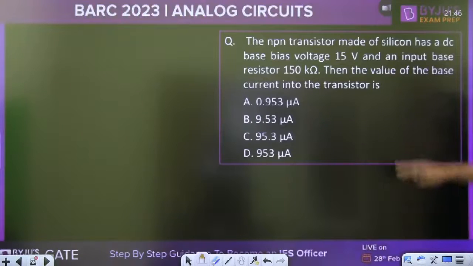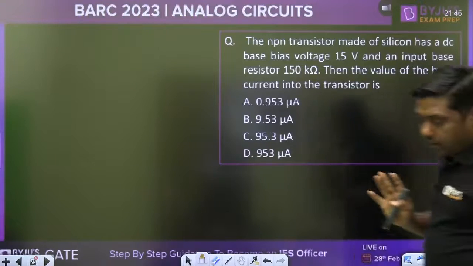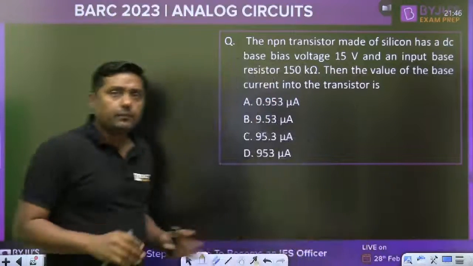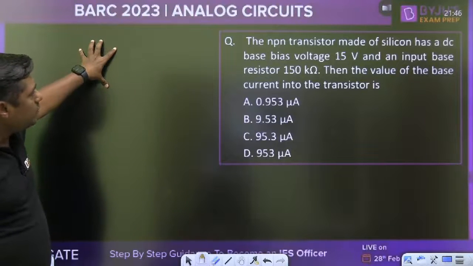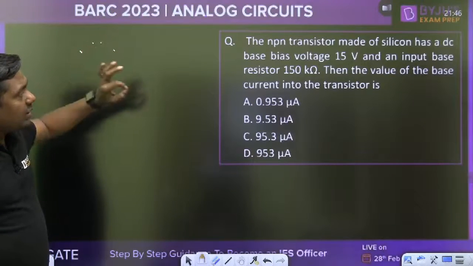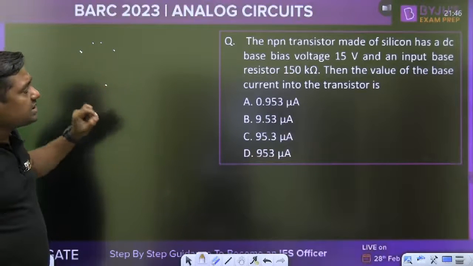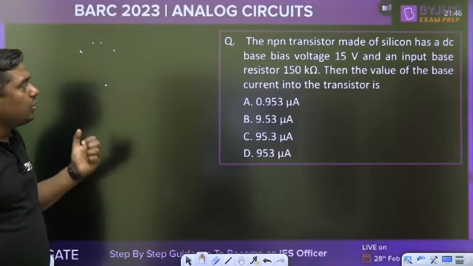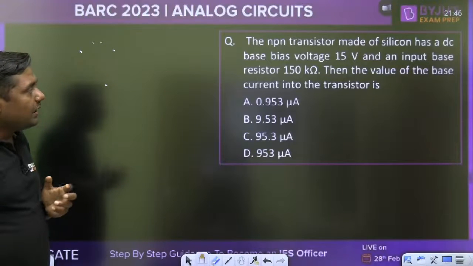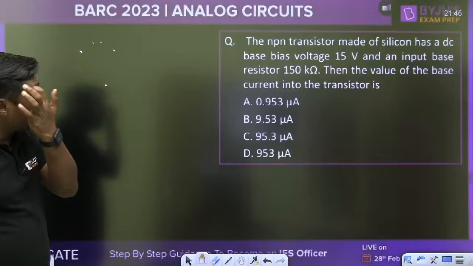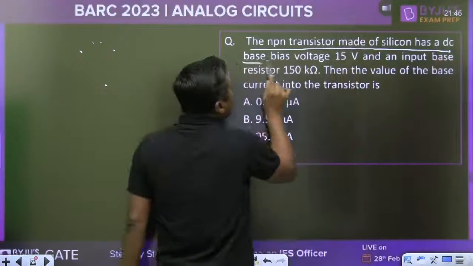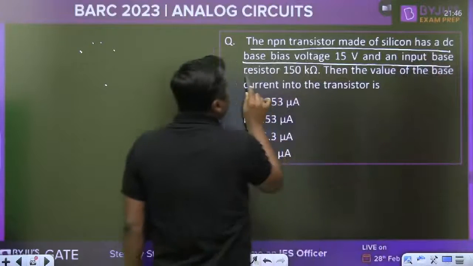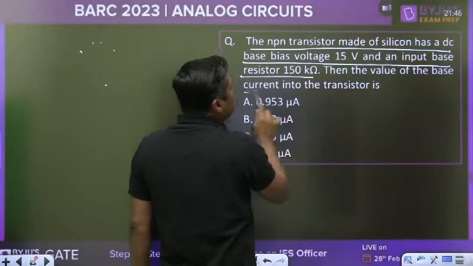Now, NPN transistor made of silicon has a DC. Are new students able to solve that? Easy one. Okay. So quickly we have to solve, because the number of questions will be more as compared to the GATE exam. An NPN transistor made of silicon has a DC base bias voltage of 15 volt and input base resistor 150 kilo ohm. Then the value of the base current.